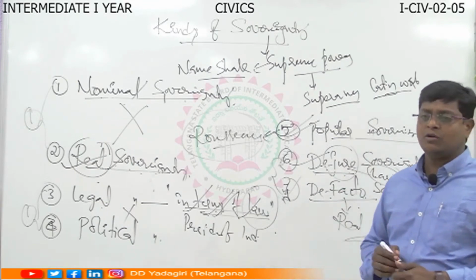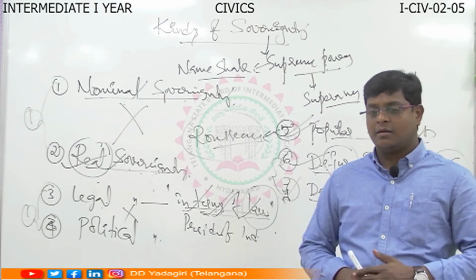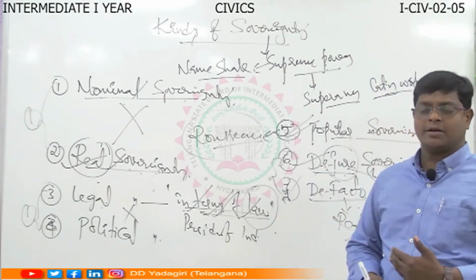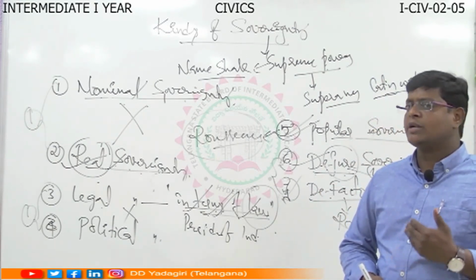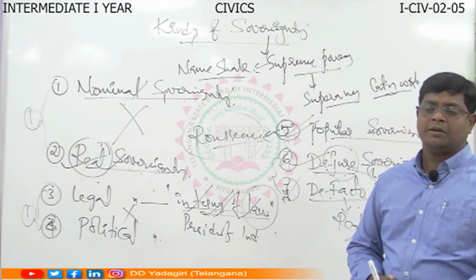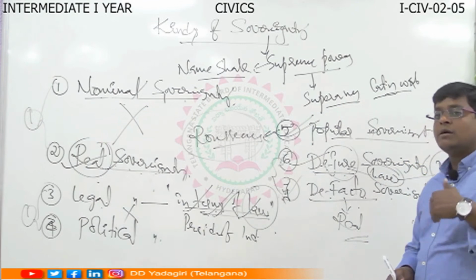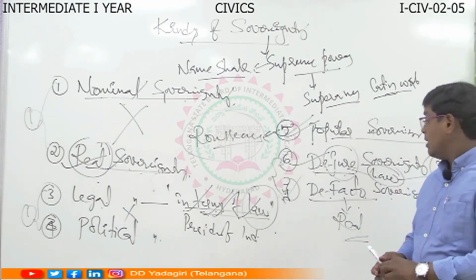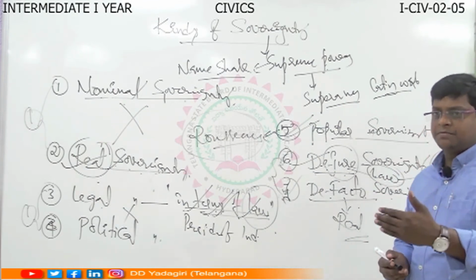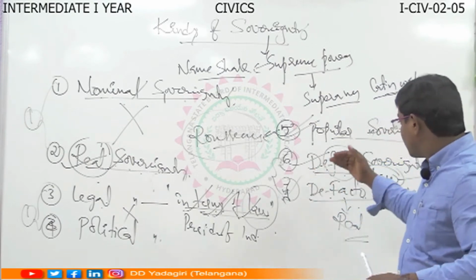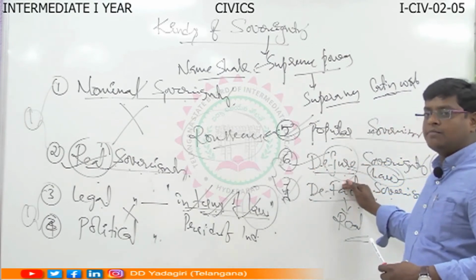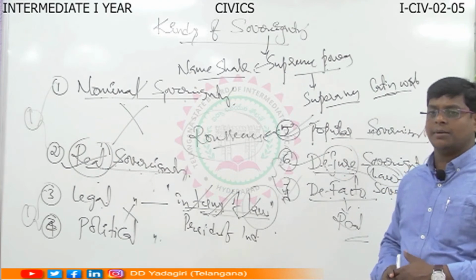Already we discussed Hitler and Mussolini. By force they came to power without any approval of the people, without any approval of the law. They enjoyed the power by force. Then after some time, they were approved by law and considered de jure sovereign.